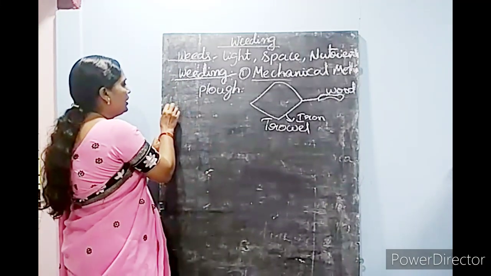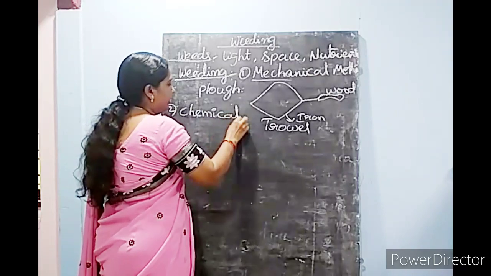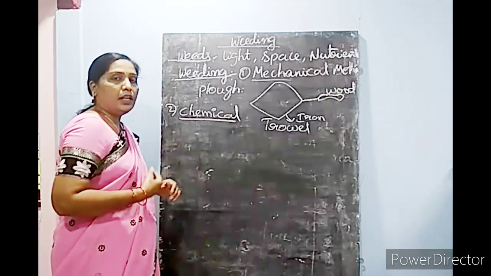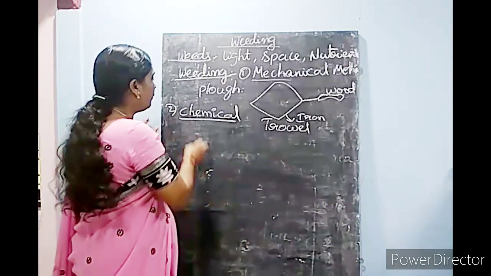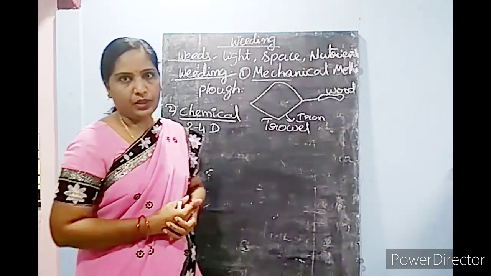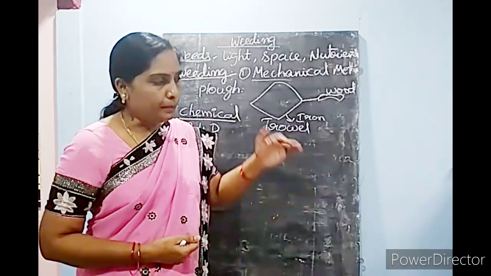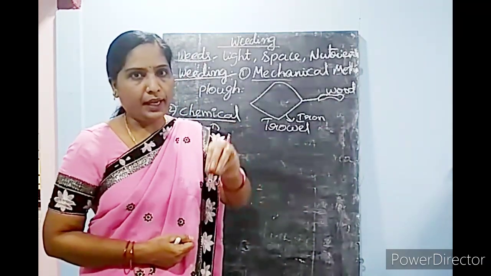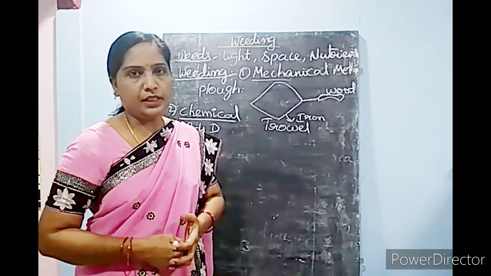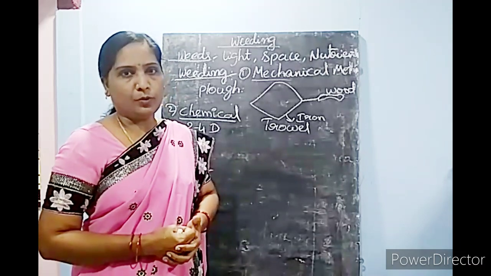They also use chemical methods for weeding. In this chemical method, they use chemicals like 2,4-D. The 2,4-D chemical is very useful for destroying the weeds. Sometimes some pests also attack the crops, like birds and rodents like rats. They also destroy the crop.